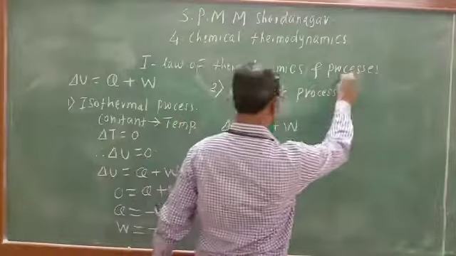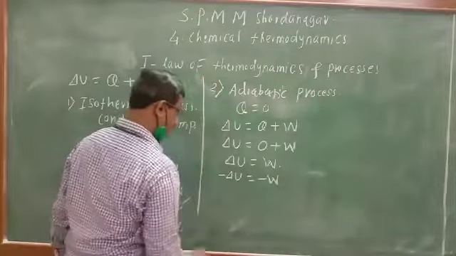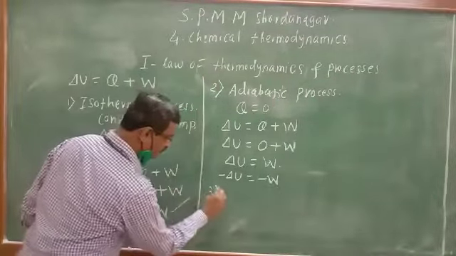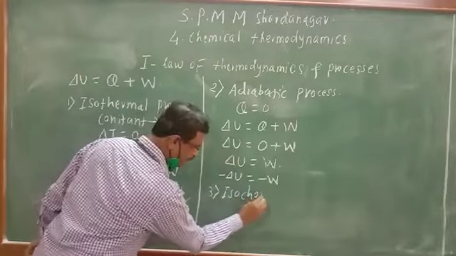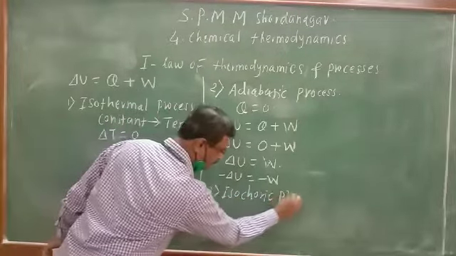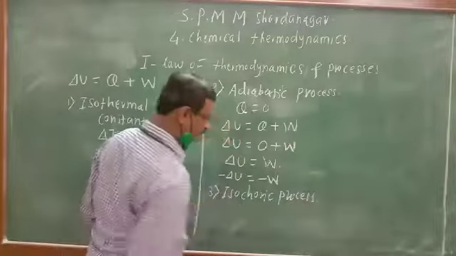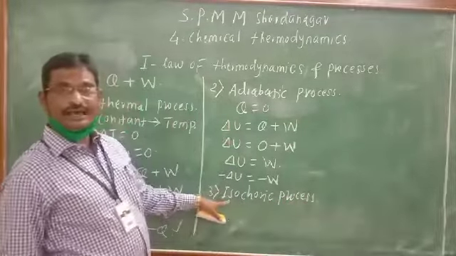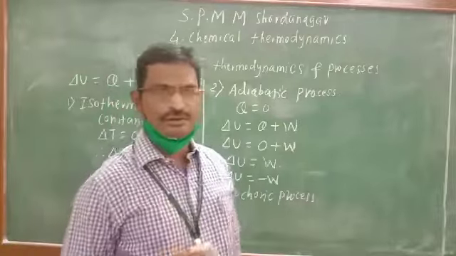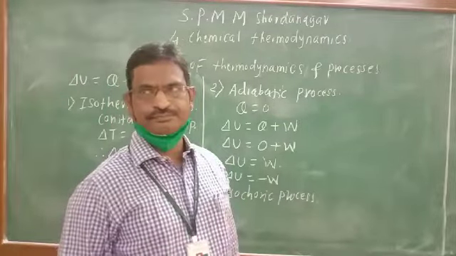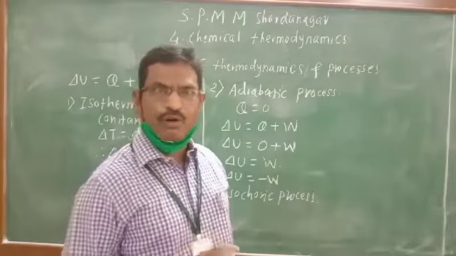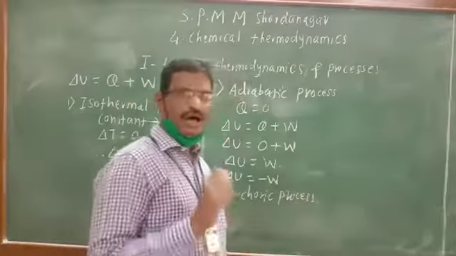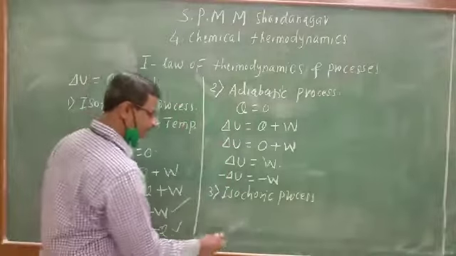Let us see the third type of process. It is the isochoric process. The processes which are carried out at constant volume are known as isochoric processes.